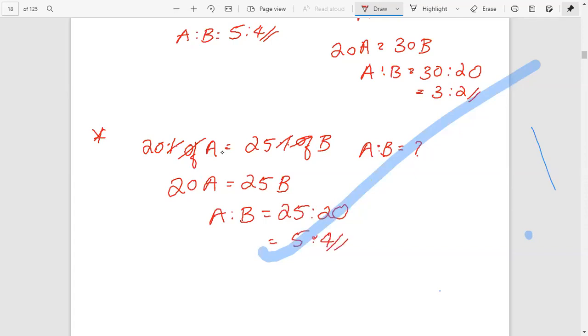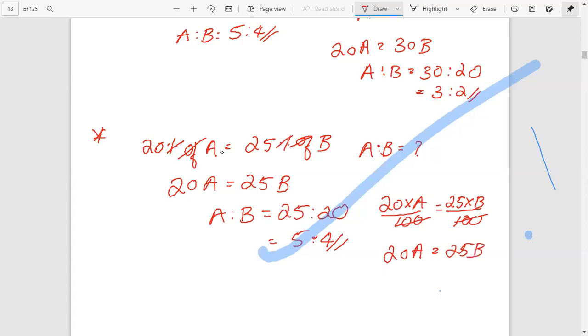Why do we cut the percentage here? Just 20% means 20 into A by 100. That is, 25% of B means 25 into B by 100. Therefore, here the 100 cuts, we get 20A equal to 25B.